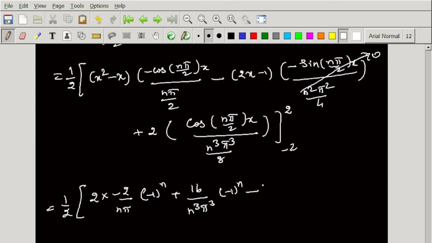Then minus, apply the lower limit: minus 2 square is 4 plus 2 is 6, times minus 2 by n pi into minus 1 power n, for this one, 6 by n cube pi cube of minus 1 power n.